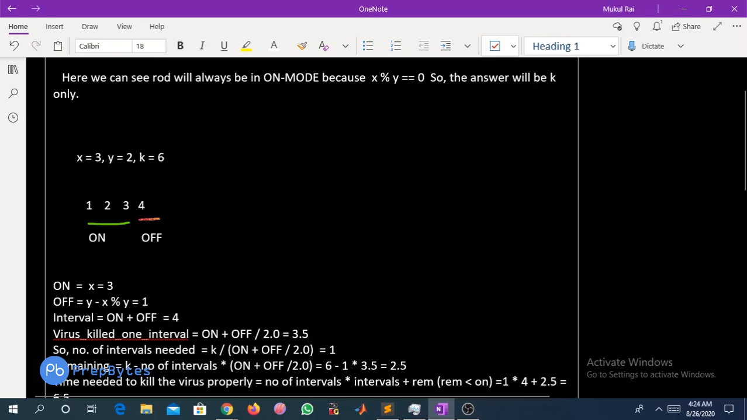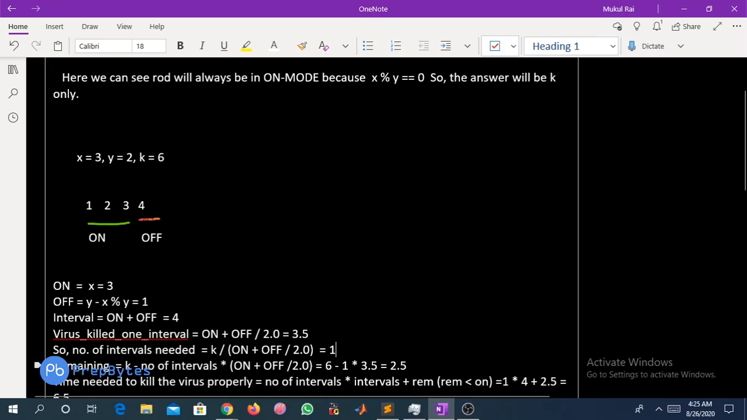Since we need a total of 6 minutes of time, if you talk about only the on mode, in one interval we are giving 3.5 minutes for that, right? So how many intervals are needed for that? It will be nothing but k by on plus off by 2, right? So 6 by 3.5 is nothing but 1 if we talk in integers. Since we are finding the numbers, we will only talk about integers, right? So 6 by 3.5 is 1.